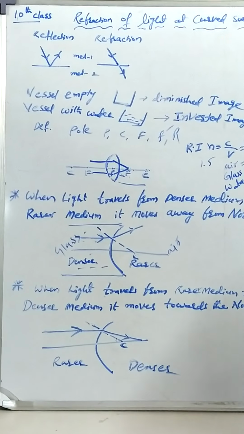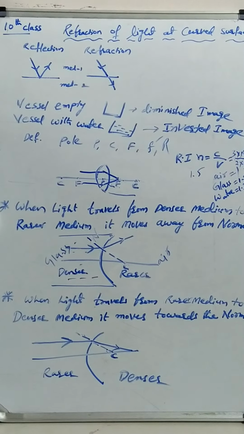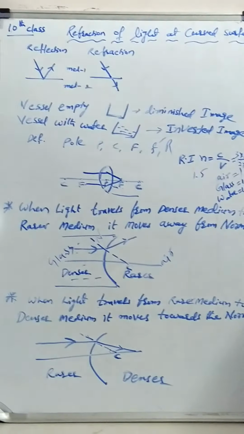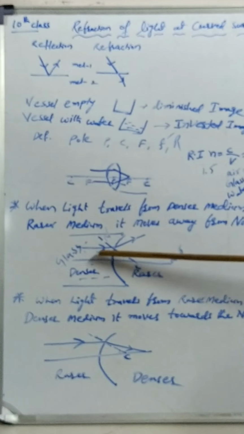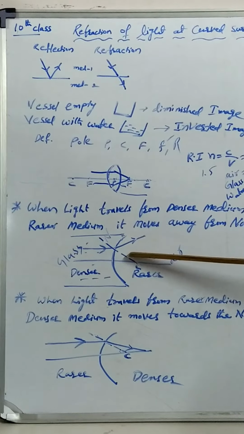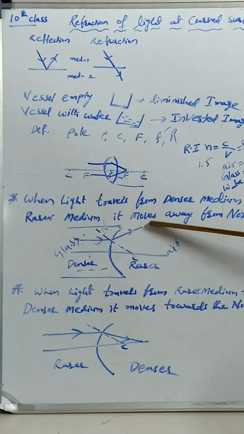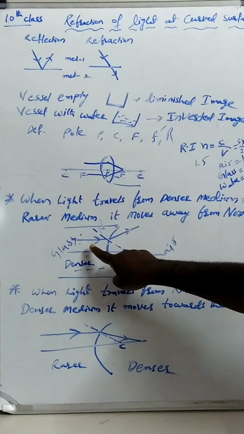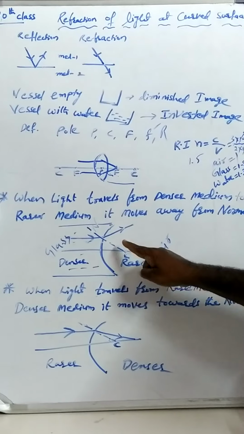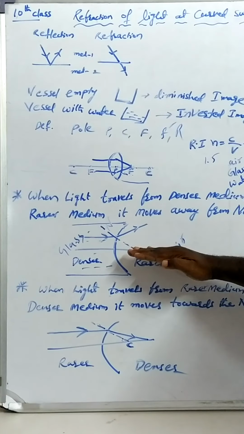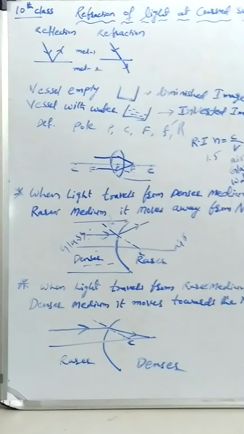This dashed line indicates the normal. Now see, the light ray is moving from denser to rarer. Actually there is an original direction, but it is not moving in the original direction. What is happening? It is moving away from the normal. That means whenever it is moving from denser to rarer, it does not move towards the normal, it moves away from the normal. Its distance from the normal increases. That's why I am saying it moves away from the normal.